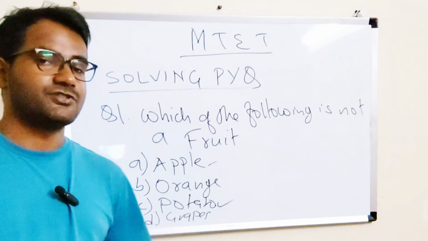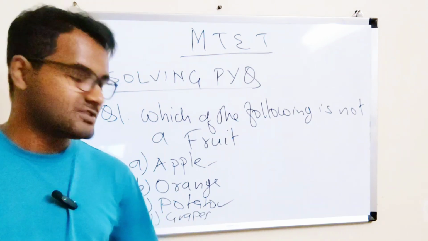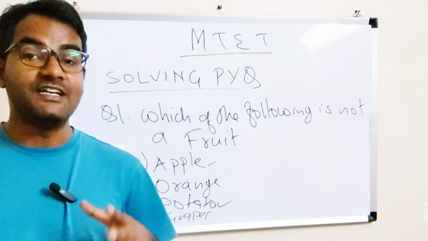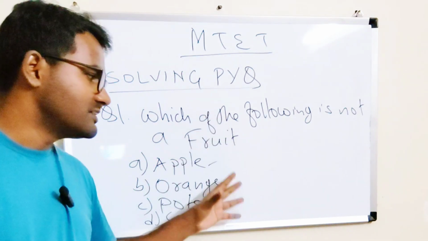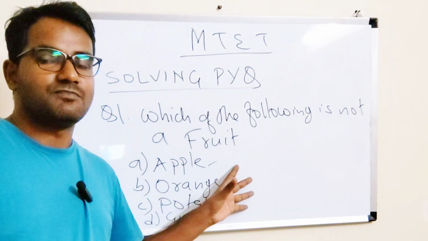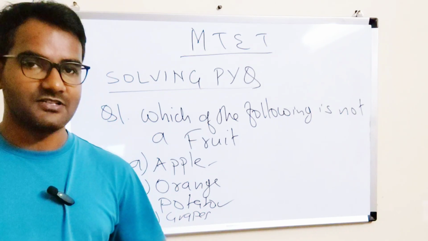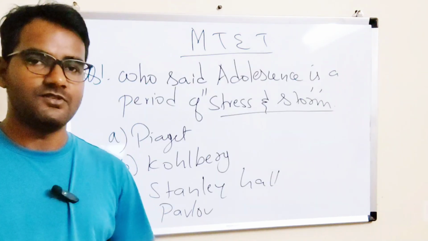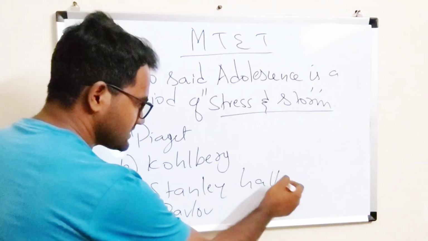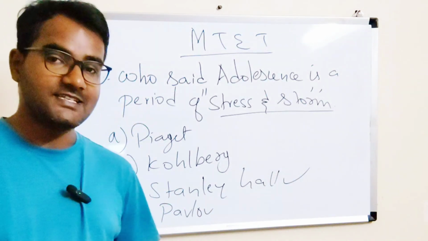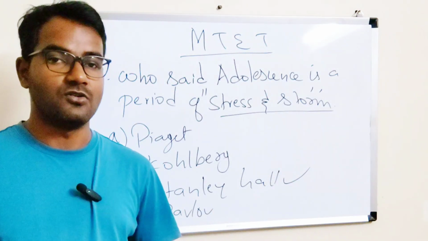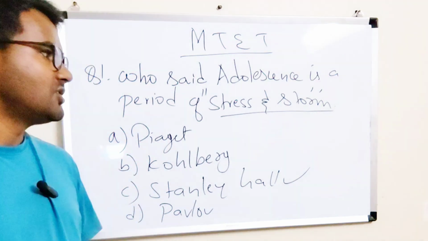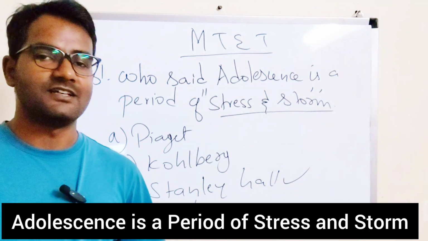This one is a very simple question, but there are tough questions as well, right? So what happens is, indirectly you are studying this previous year's question paper like a note, right? Like a note. Let me give you another example. Most common people will just tick the correct answer, that is option C, Stanley Hall. Stanley Hall is the psychologist who said.